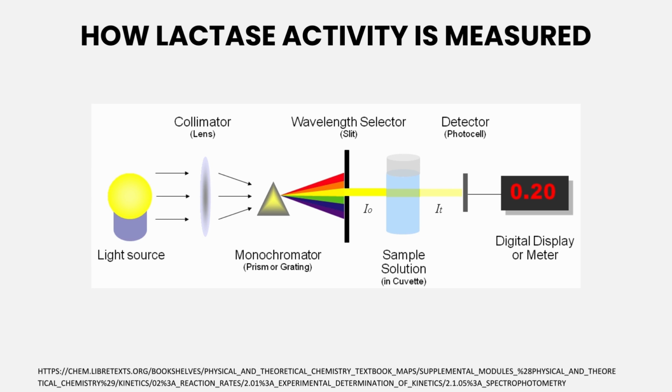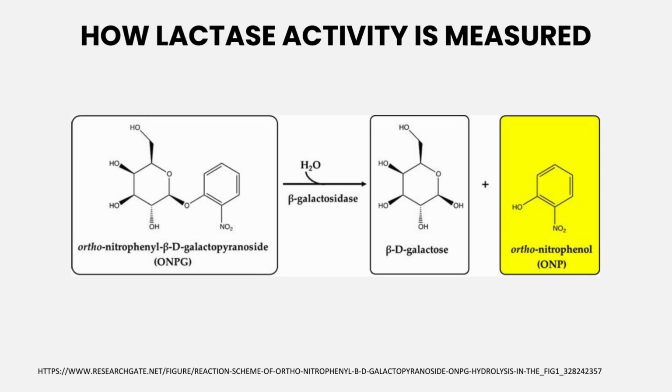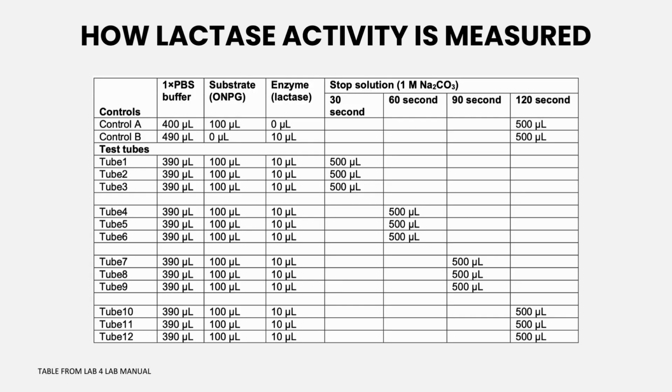This is a very important mechanism. So in this lactase activity experiment, we will use ONPG because the product ONP has a slightly yellow color. So we can use this to measure the light absorbance.